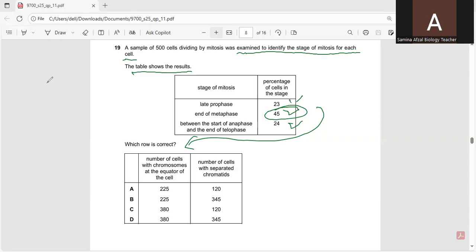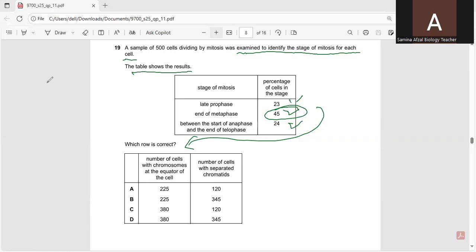The second one is the number of cells with separated chromosomes. Separated chromosomes describes the cells in anaphase and telophase. During anaphase, the sister chromatids separate and move to the opposite poles. This process continues in telophase until the cell is divided.